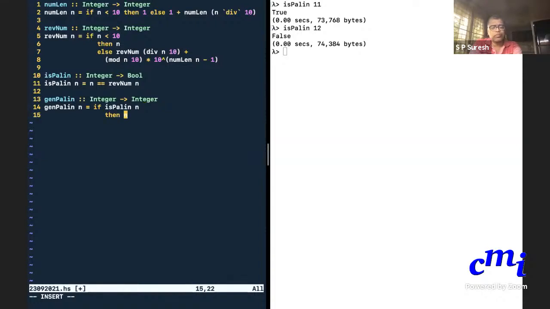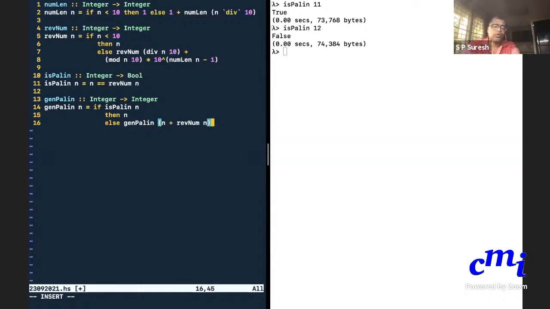Else, what do I do? N plus reverse of n. N plus reverse of n, and then what do I do? Then call genpalin, the function itself. Exactly, I'll do it recursively. Else genpalin of n plus reverse of n. Great. So that is it.